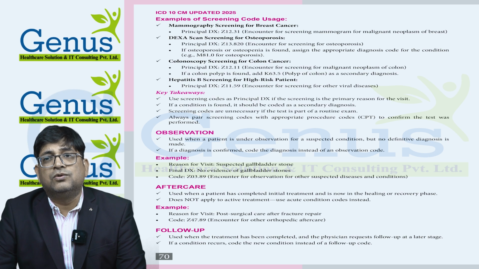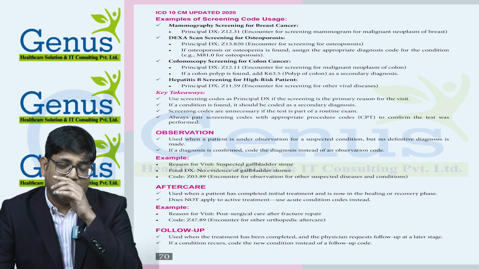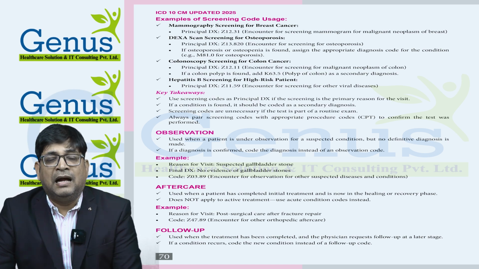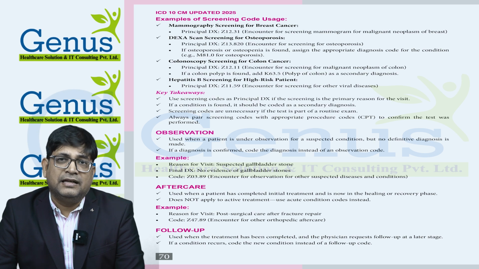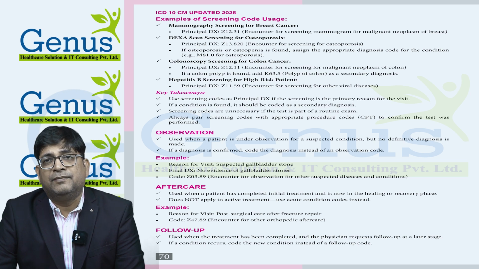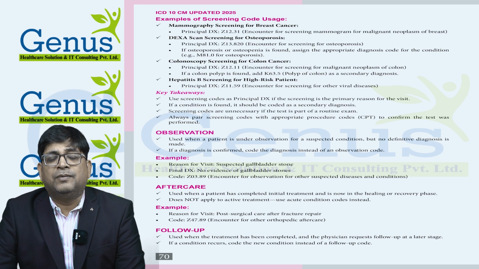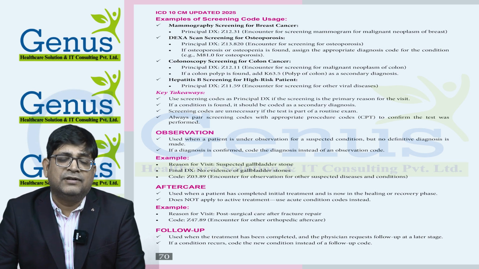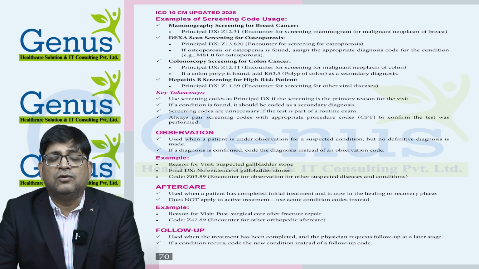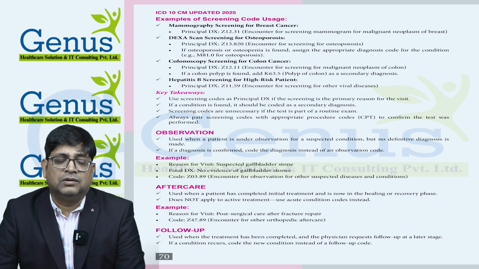Aftercare codes we need to use if the patient came for treatment in the healing phase and is visiting the physician, then we will consider it aftercare. And follow-up is once the patient is fully treated and the physician advises that he needs to come for a checkup after 6 months or 1 year. At that time we need to use the follow-up ICD-10-CM code.